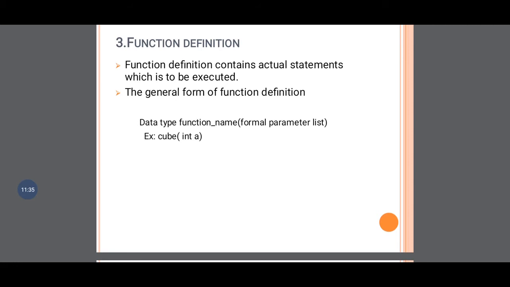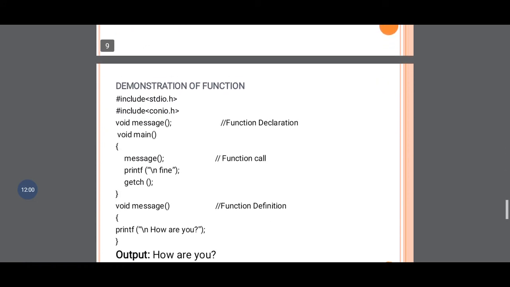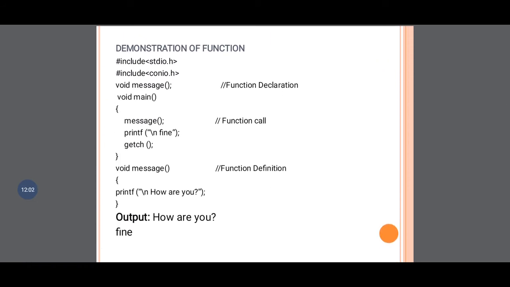Okay, but what we have to keep in mind is that the function definition is not above the main function. The function declaration is present above your main function, and during function calling, we are just calling that function. Into the function definition we have to pass the formal parameter.